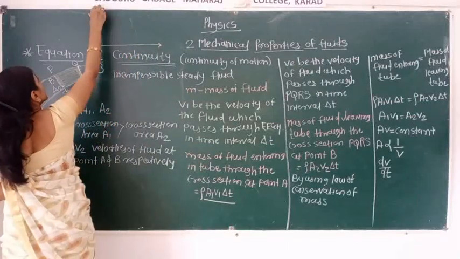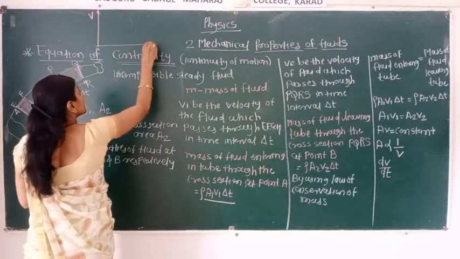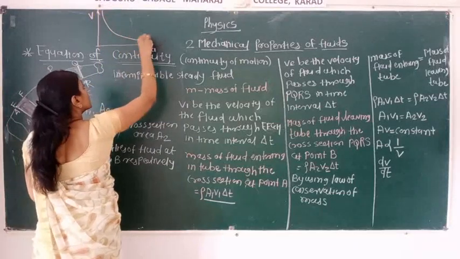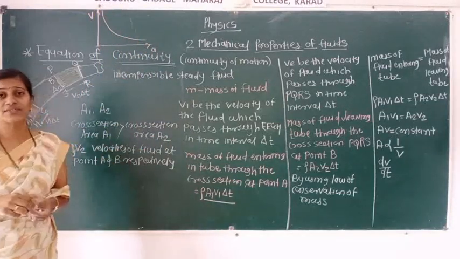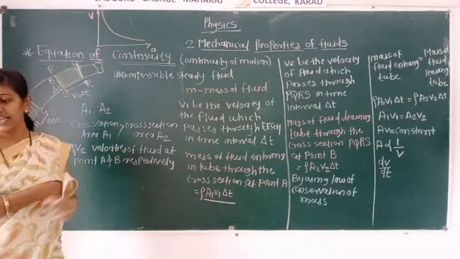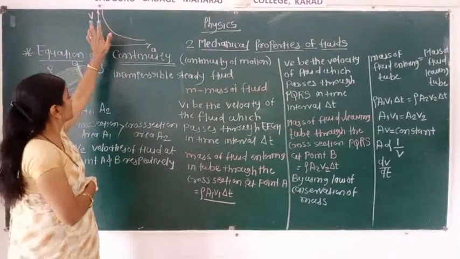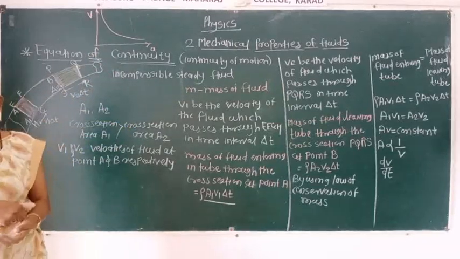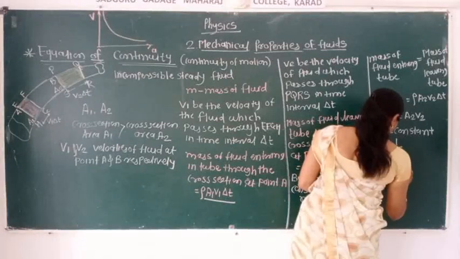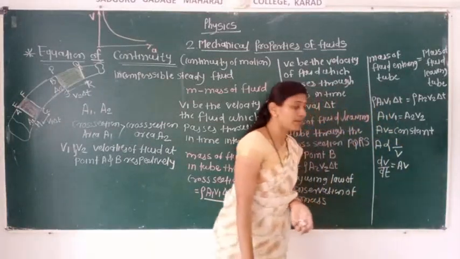Here is velocity, here is the area. We can understand that as the velocity increases, the area decreases, and as the area increases, the velocity decreases.